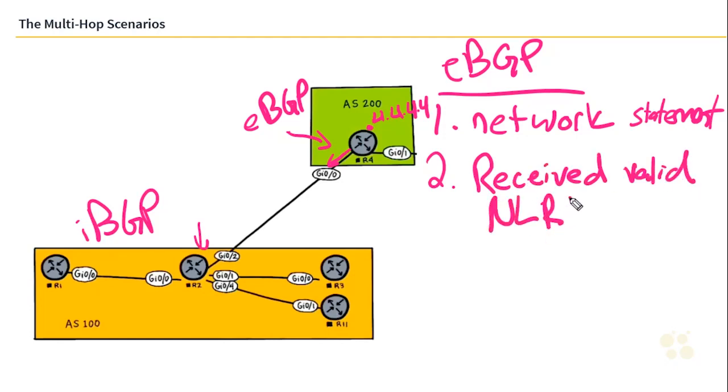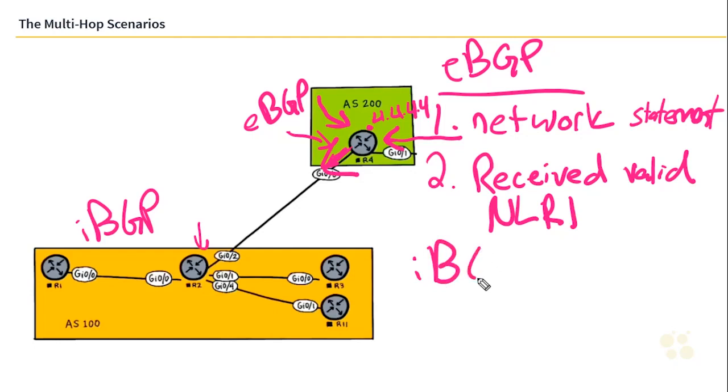Remember, that is a prefix as well as path attributes. So regardless of where R4 learns about its network, maybe it receives one coming in from an eBGP link coming from this way, or it receives a network coming in from iBGP, it's going to advertise it out the eBGP link unless we have a policy that stops it from doing that.